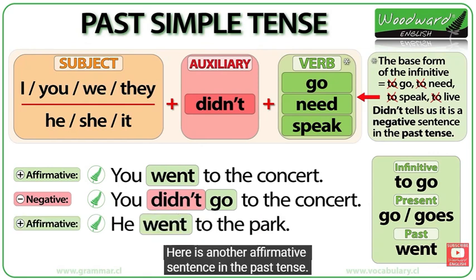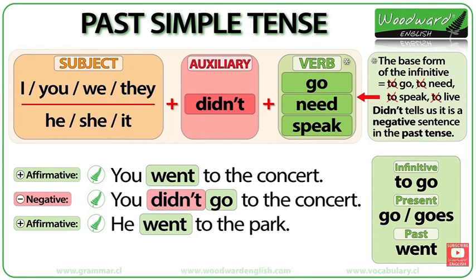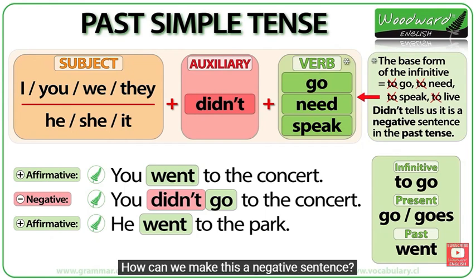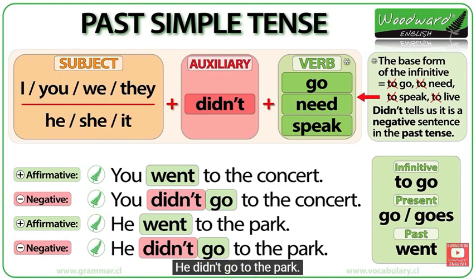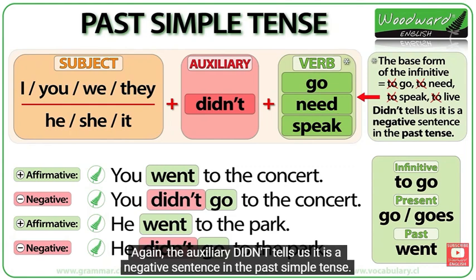Here is another affirmative sentence in the past tense. He went to the park. How can we make this a negative sentence? He didn't go to the park. Again, the auxiliary didn't tells us it is a negative sentence in the past simple tense.